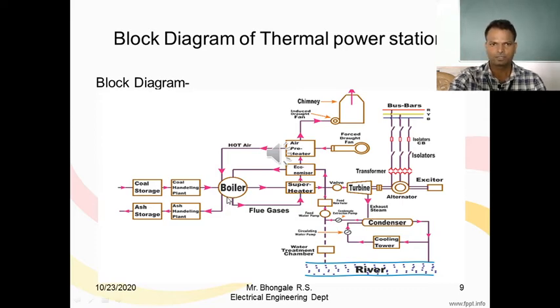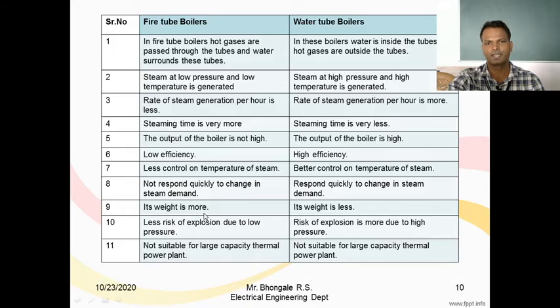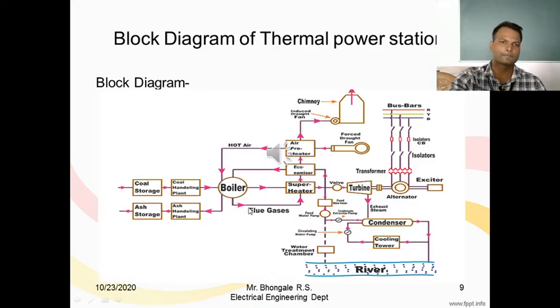In the furnace, coal combustion takes place and heat is produced. After coal combustion, ash is also produced and it is collected in the ash handling plant. In the ash handling plant, the ash is made wet so as to avoid its influence on other parts of the thermal power plant. Then it is transferred to the ash storage plant. In the ash storage plant, the ash is stored step by step and then it is disposed. So this is the coal and ash handling circuit.